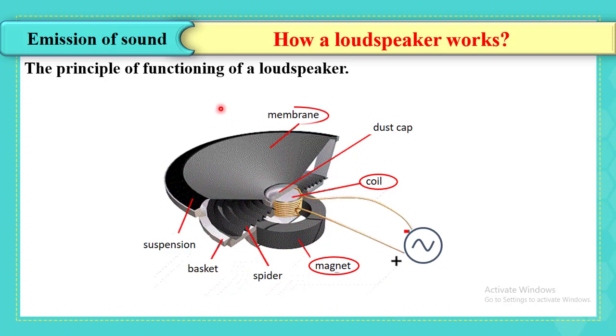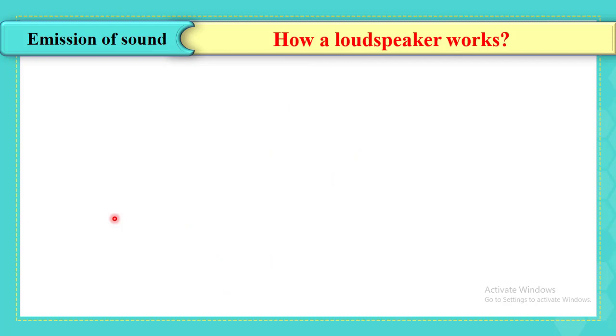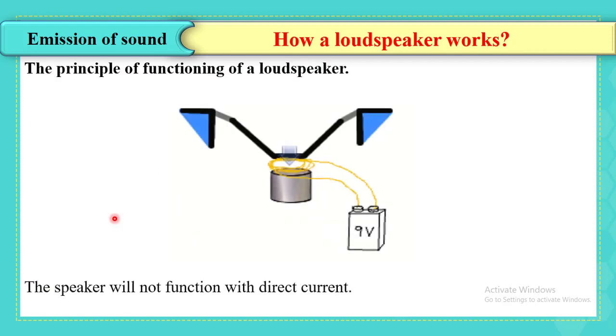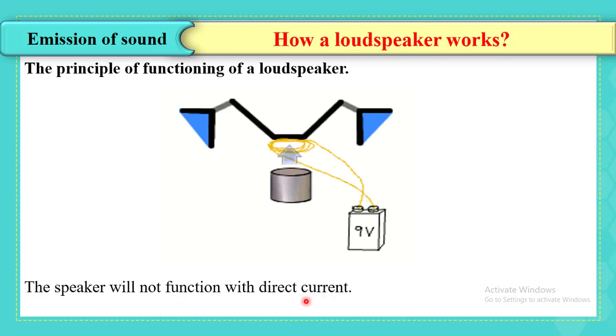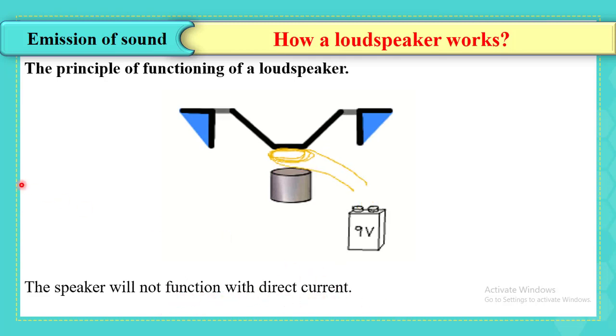Being fixed to the coil, the membrane is subjected to vibrations that produce a sound of the same frequency as that of the imposed current. And that's why the speaker will not function with direct current, because no vibration will occur.